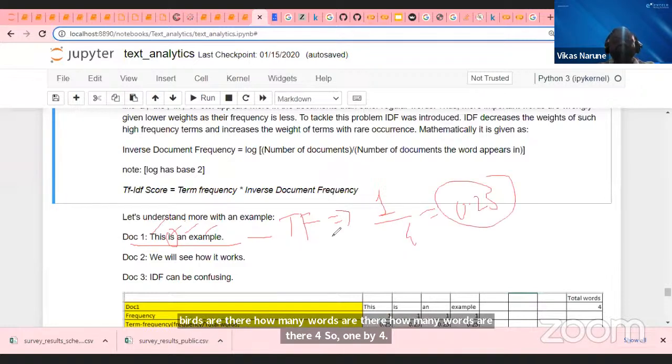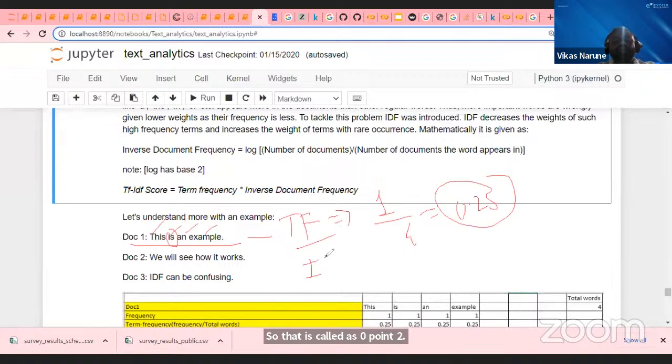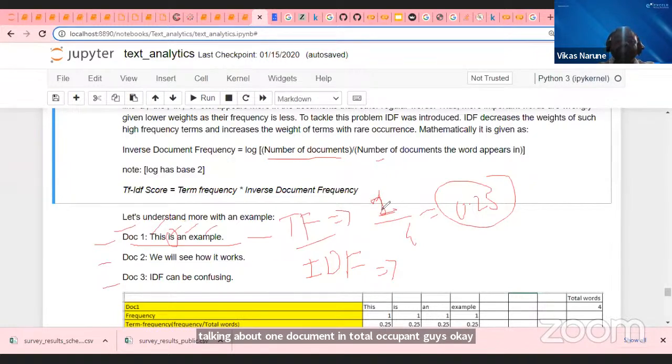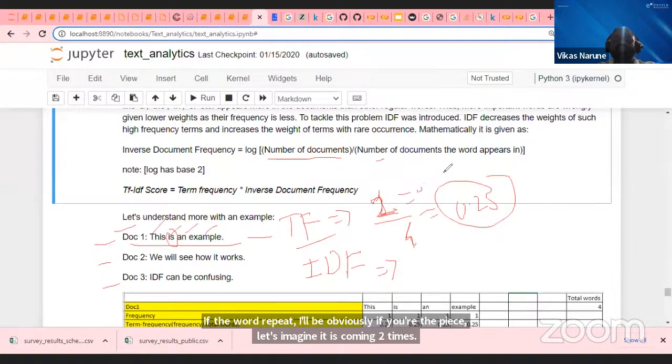If I want to calculate IDF, inverse document frequency, it is the formula the reverse way. Now we are not talking about one document, but the total documents. If the word repeats, say it comes 2 times, I divide 2 by 4, and that will be my term frequency.